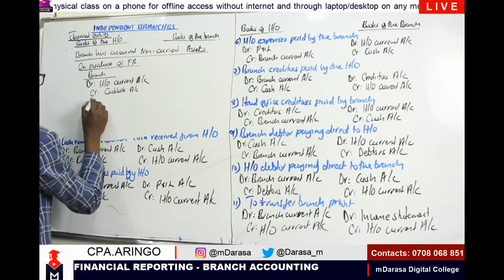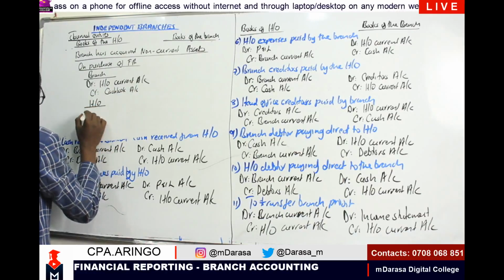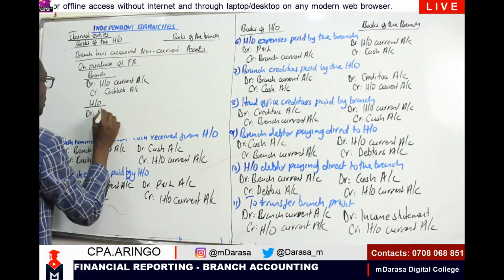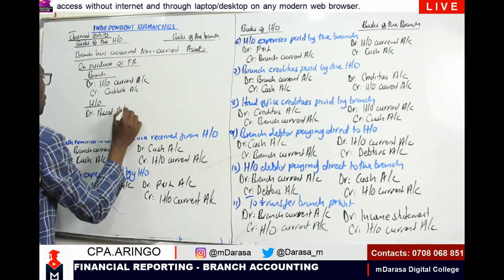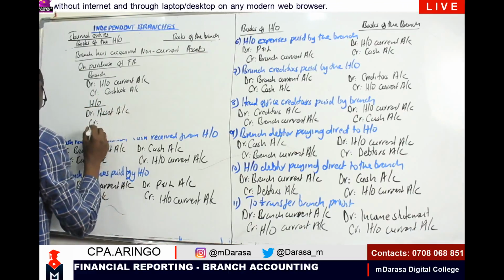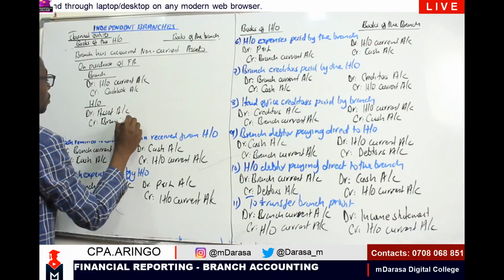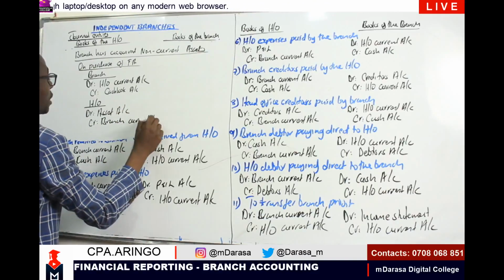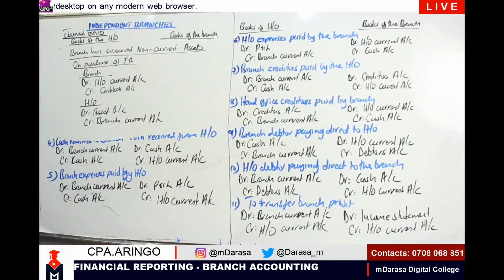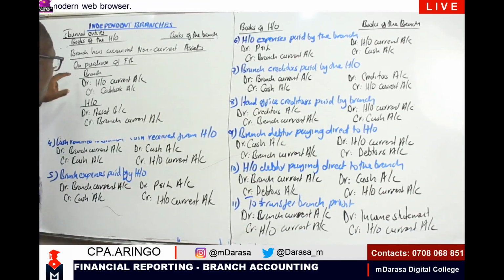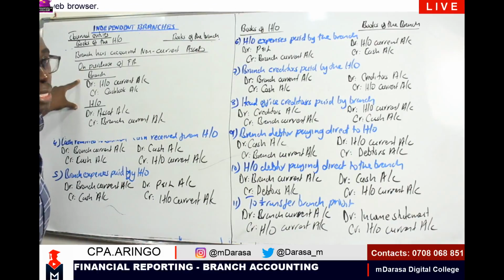What about in the books of HO? In the books of head office, we are going to debit our asset account because that is where it is being maintained, and you are going, of course, to credit our branch current account. So you will note here the key element is that the branch is not maintaining the asset account.